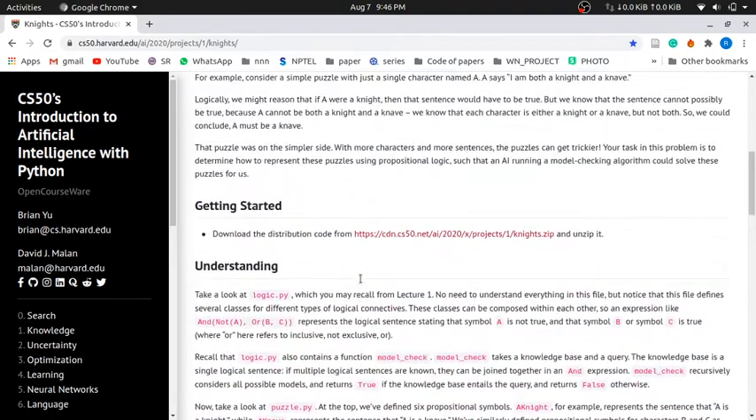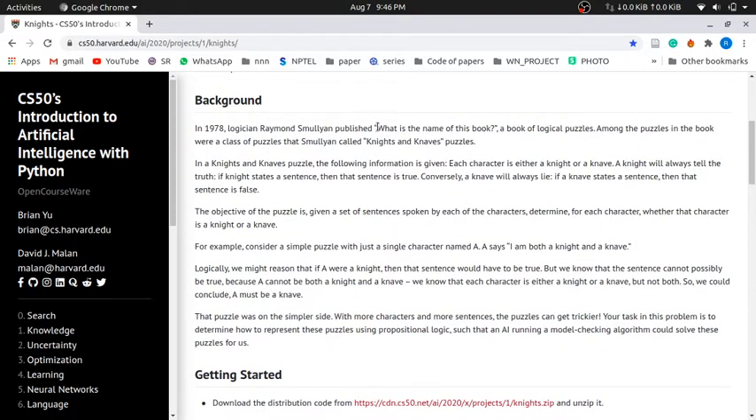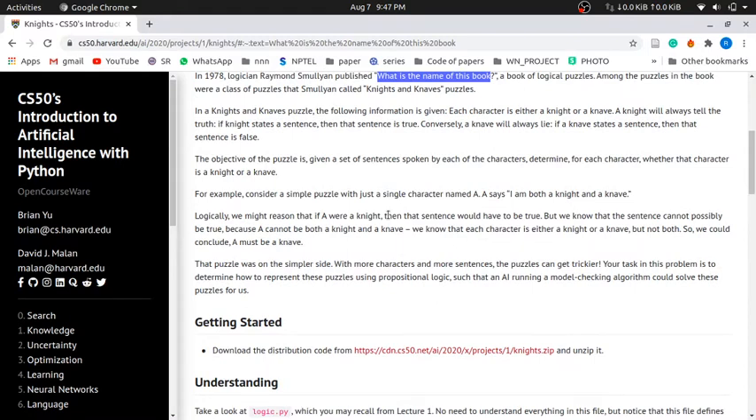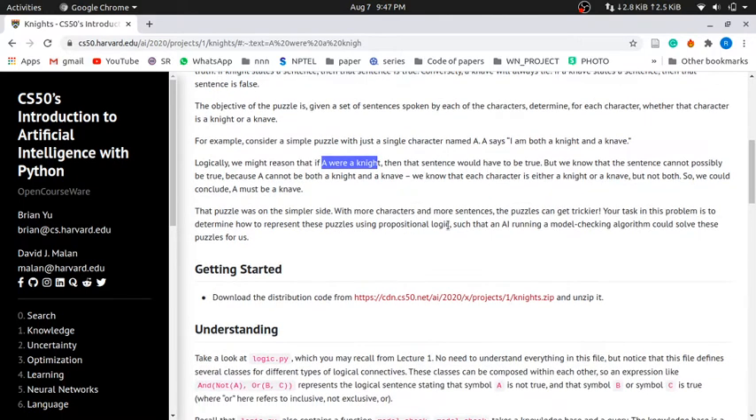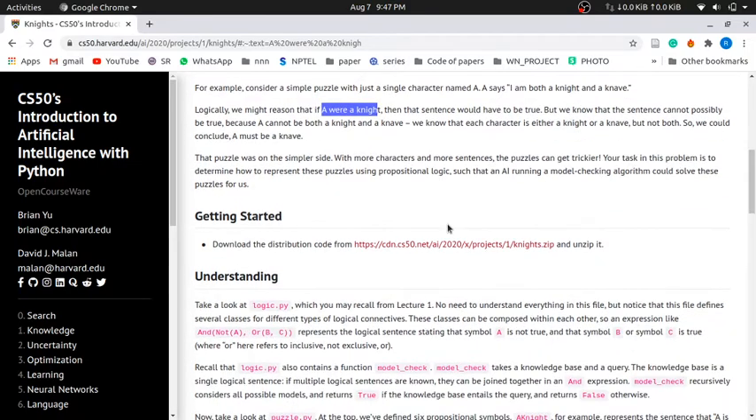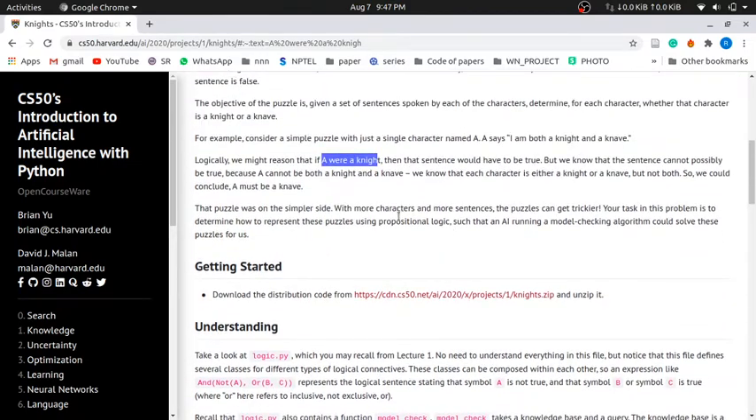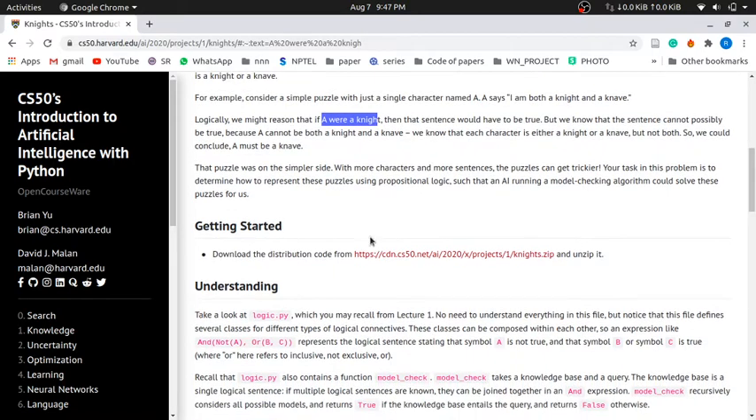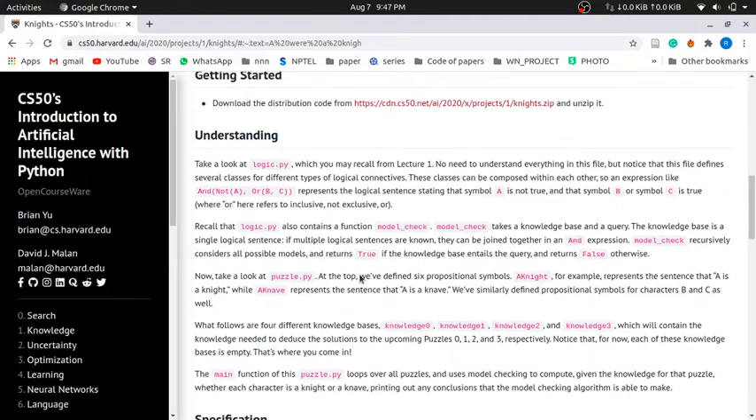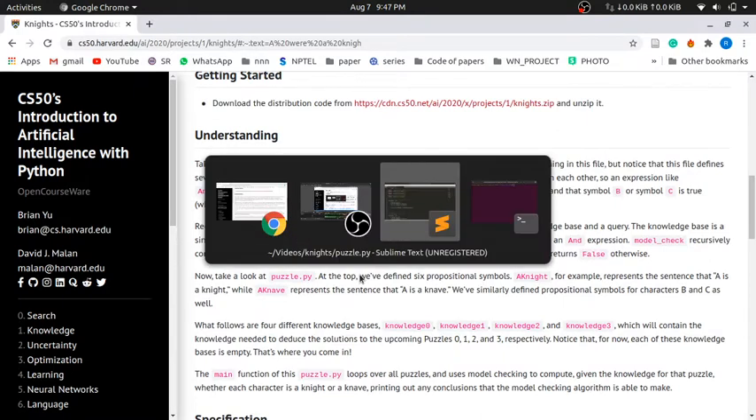The problem statement is from a famous logical puzzle book. We have two characters, one is a knight and the other is a knave. A knight always tells the truth and a knave always tells a lie. Apart from this, we also have the basic structure that a character is either a knight or a knave, it cannot be both. So let's see how we implemented this in code.